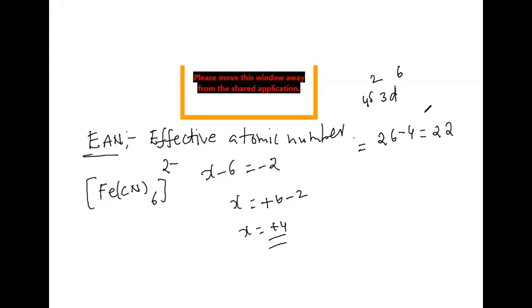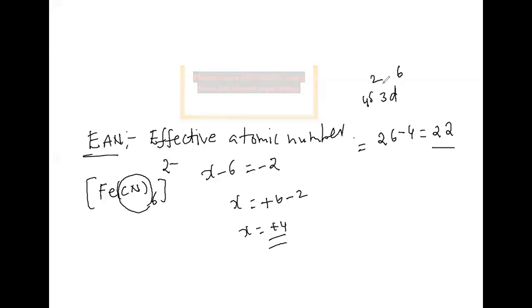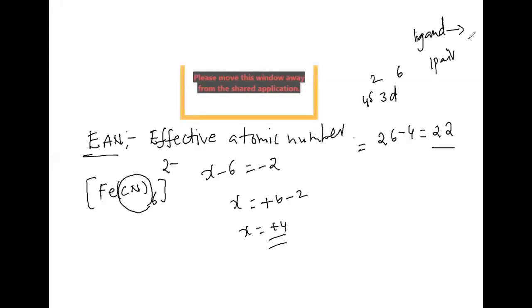22. We are taking 22. How many ligands are there here? 6 ligands. Each ligand can contribute how many electrons? 2 electrons. All of you remember this. Each ligand will contribute 1 pair of electrons, and 1 pair of electrons is nothing but 2 electrons.